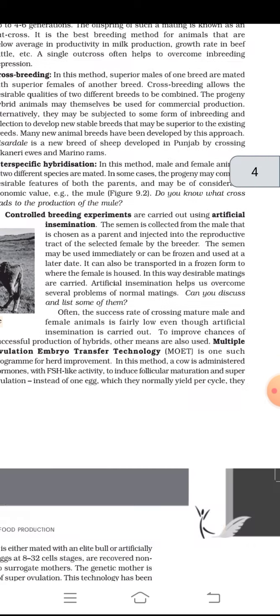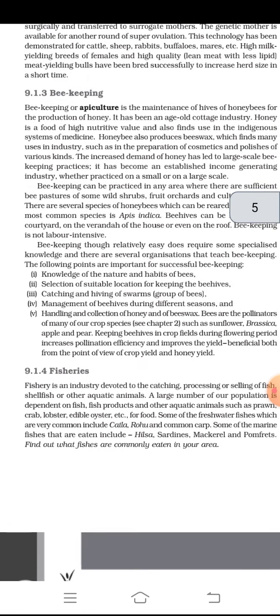9.1.3 Beekeeping. Beekeeping or apiculture is the maintenance of hives of honeybees for the production of honey. It has been an age-old cottage industry.